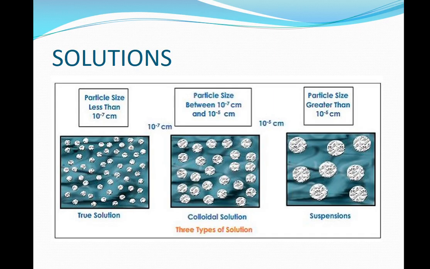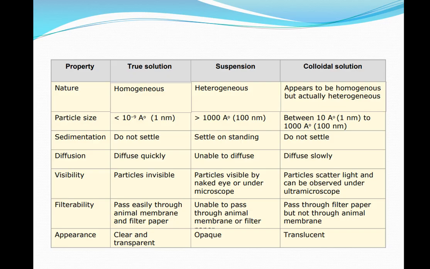Now, in between the two extremes, there is a colloidal solution where the size of the particles is between 10 raised to power minus 7 centimeter and 10 raised to power minus 5 centimeters. So, colloid is a heterogeneous system in which one substance is the disperse phase and the other is the dispersion medium.